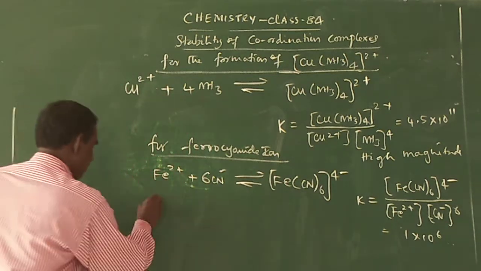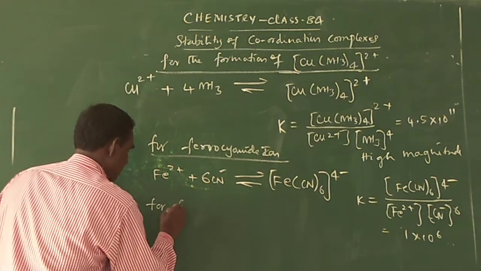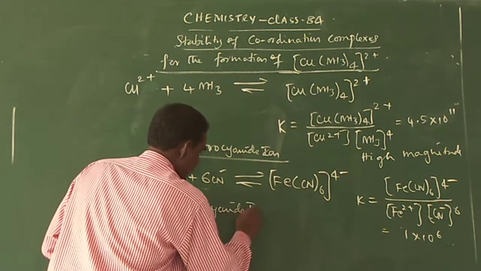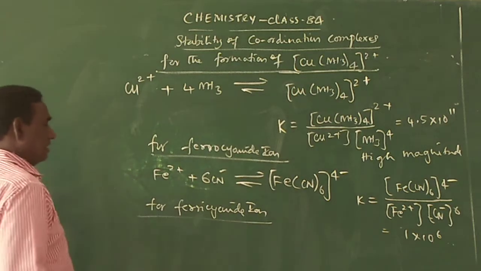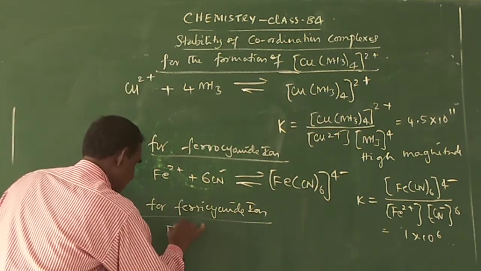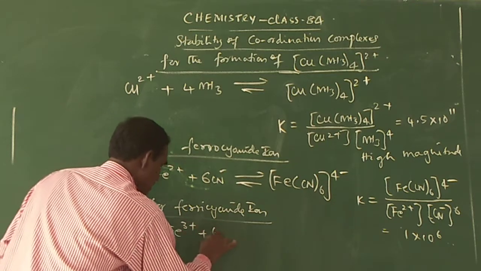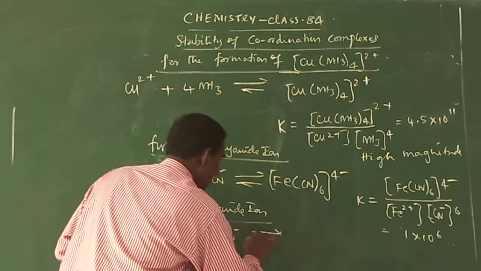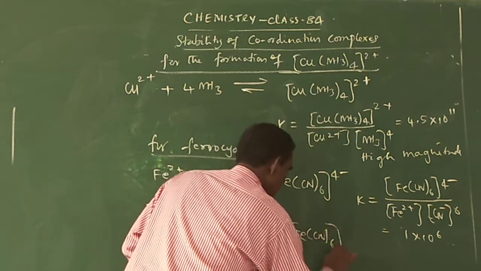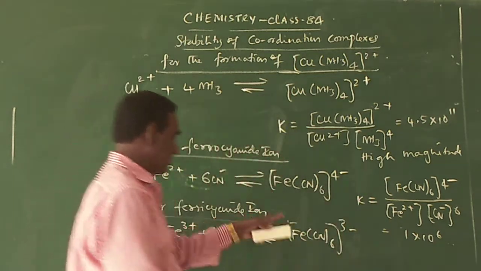Next, for the ferricyanide-type ion, [FeCl6]3-: Fe3+ plus 6Cl- gives [FeCl6]3-.